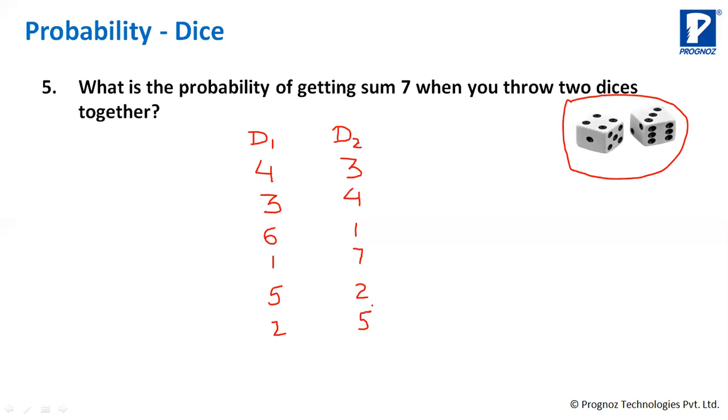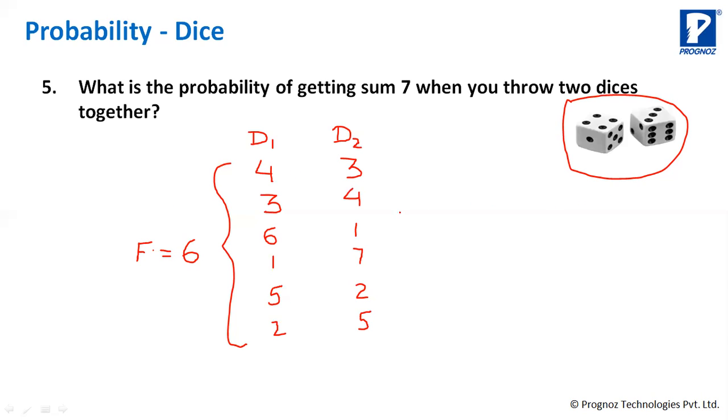These are the possible events when the sum will be 7 when you throw 2 dice together. Now look, how many chances are there in total? There are 6 favorable chances, while 7 can come in the summation.